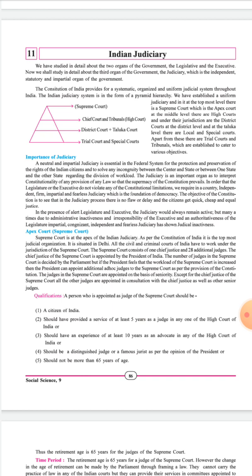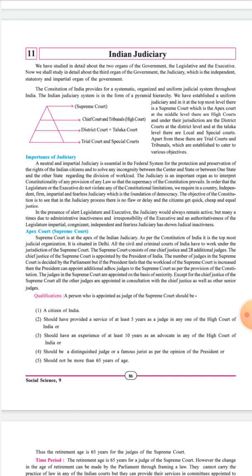In the middle there is the High Court, and under its jurisdiction are the district courts, and at the district and taluka level there are local and special courts.